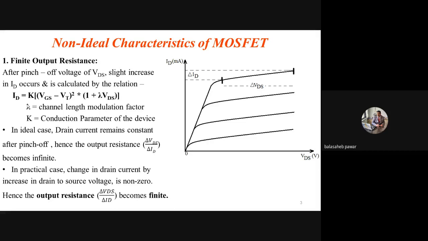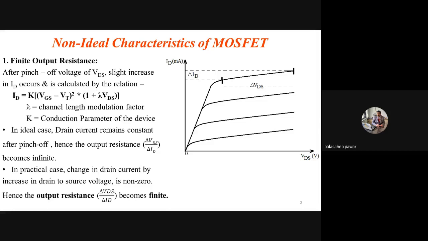there is a non-zero ID, and it increases slightly by sufficiently increasing VDS, and hence the actual drain current equation comes as ID equals K times (VGS minus VT) squared into (1 plus lambda VDS). That lambda, as I told yesterday, is nothing but the channel length modulation factor. What is meant by channel length modulation, we also discussed in detail yesterday. And K is a conduction parameter, you are already familiar with that. If the channel length modulation factor is neglected, or considered as 0, then this drain current equation approximately becomes ID equals K times (VGS minus VT) squared.